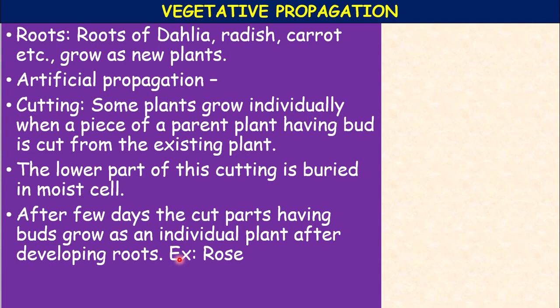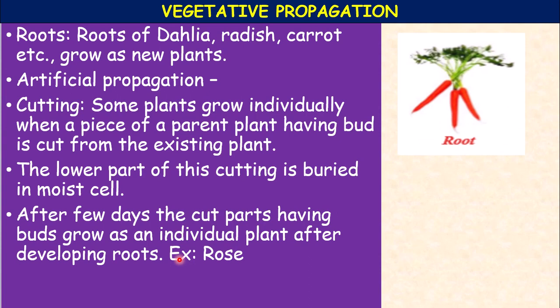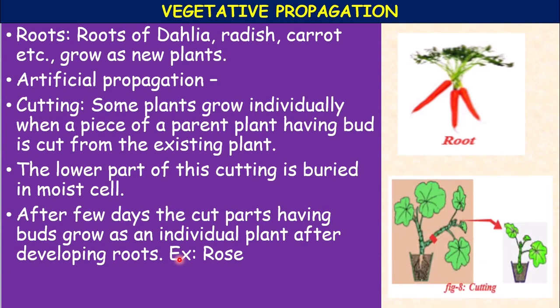Root cuttings when put in damp soil give rise to roots and shoots and form new plants. Even tecoma also takes vegetative propagation. Here, this is the stem cutting.